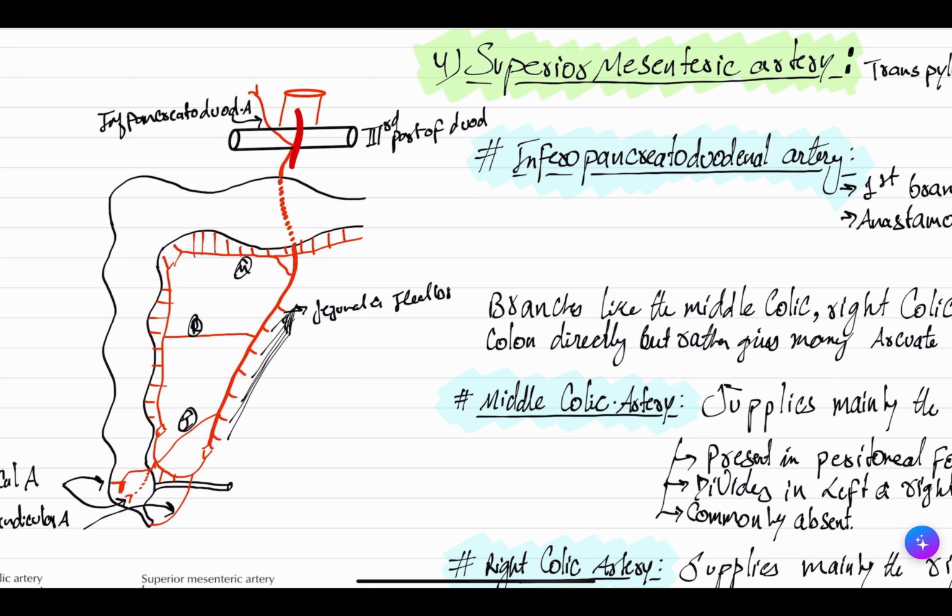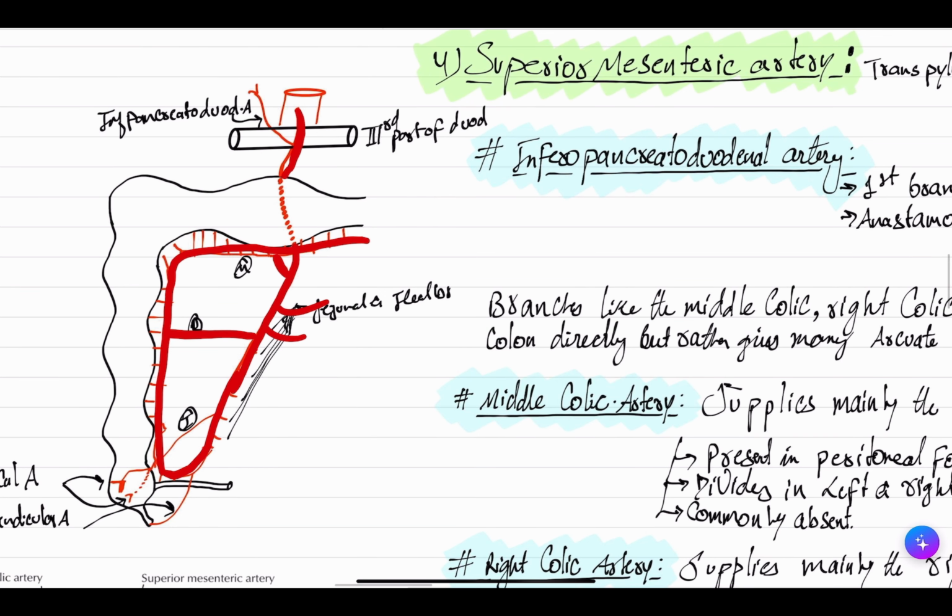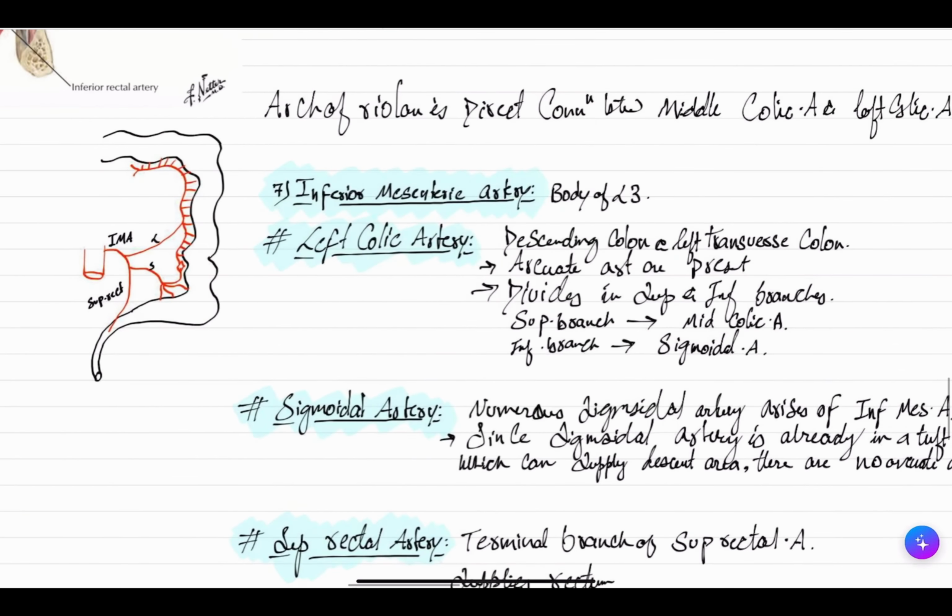Similarly, here you see, it will come anteriorly to the third part of your duodenum, because that is extraperitoneal, but it will be present posterior to your transverse colon. Why? Because transverse colon is peritoneal. This will give rise to ileocolic branches, right colic, and the middle colic, and all of them will anastomose here. It will also give rise to your jejunal and ileal branches. Why starve them?